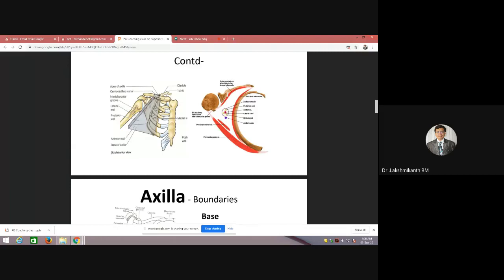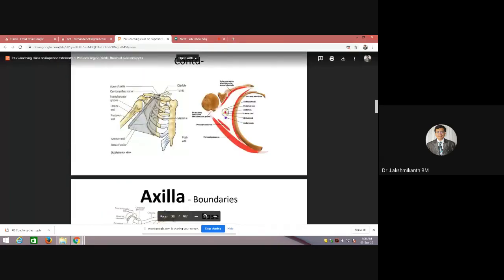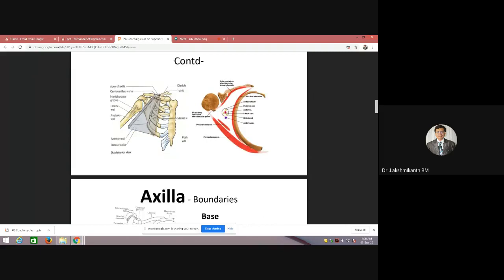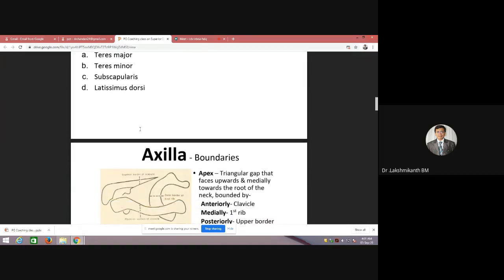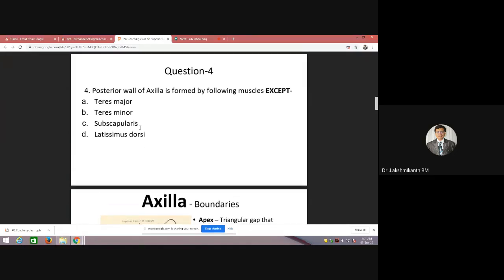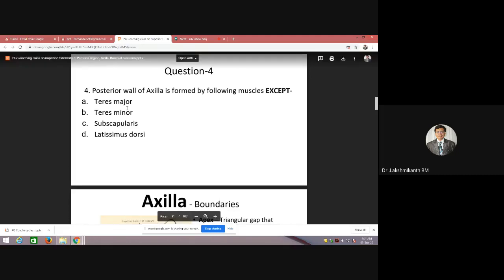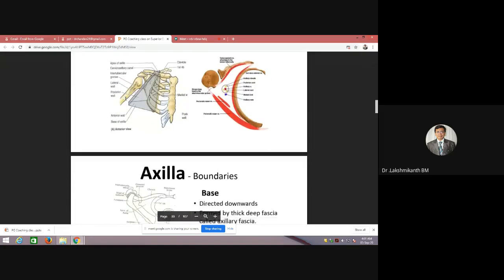So we don't consider that. Teres major and latissimus dorsi come in the lower part. Minor will be coming in the upper part. So teres minor is the exception for this question. Subscapularis, teres major, latissimus dorsi all form the posterior wall except teres minor, because it comes in the upper part. This confusion will definitely be there because we would have seen it long back. Teres minor arises from the upper part of the lateral border of the scapula, whereas major arises from the lower part. So that is the reason why it doesn't form.